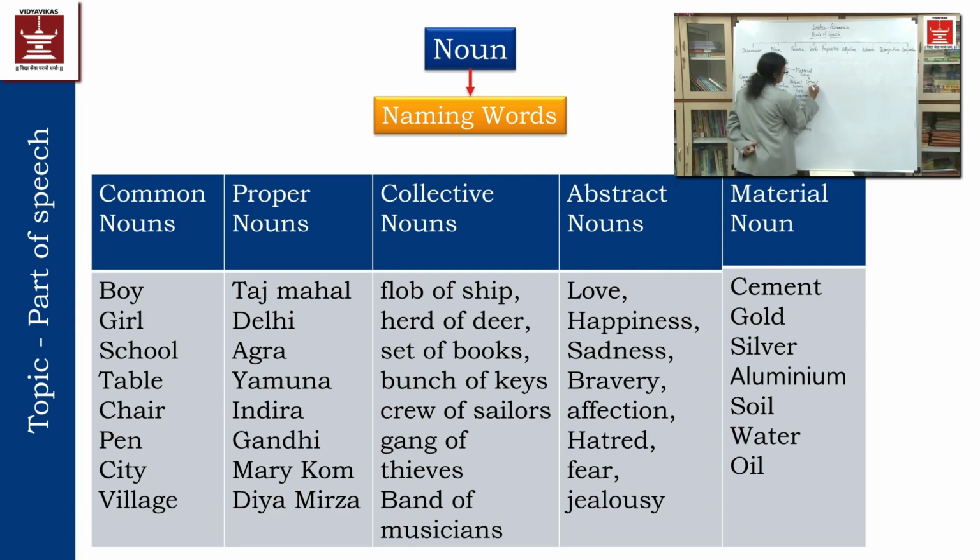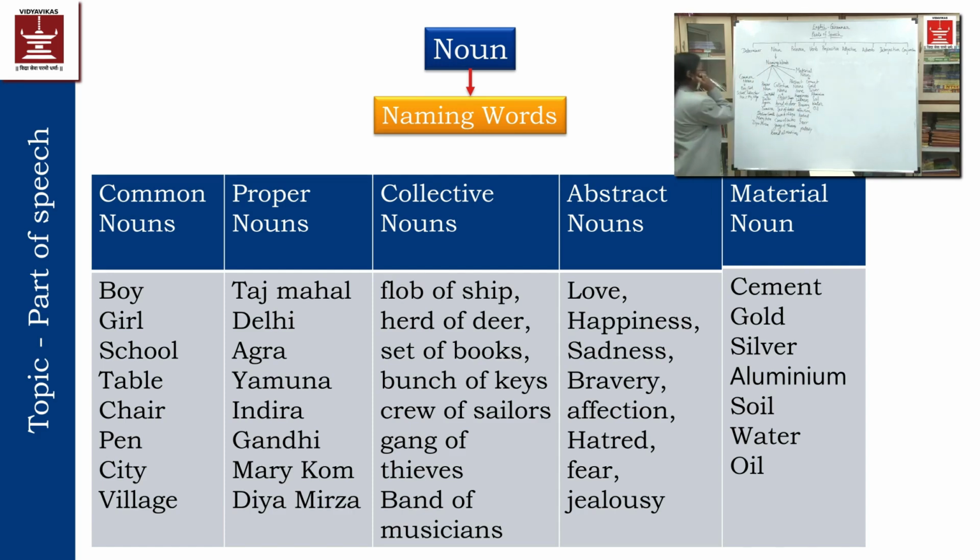Then gold, silver, aluminum, soil, water, oil. Each and every drop I can't weigh or count. It will always be counted as a material noun. Okay, so that will be called a material noun.